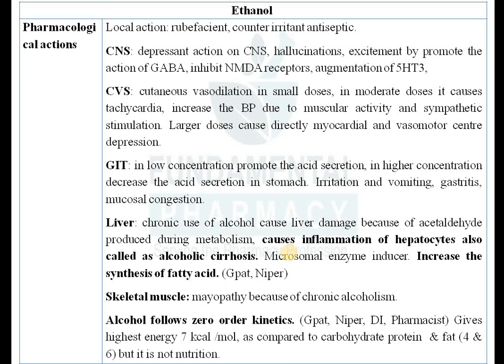But if you take a higher dose of alcohol, in higher doses it will increase the LDL. So in low doses it will increase the HDL. In low doses it is cardioprotective. So that's why most of those people who used to drink alcohol will have fewer incidences of arteriosclerosis.